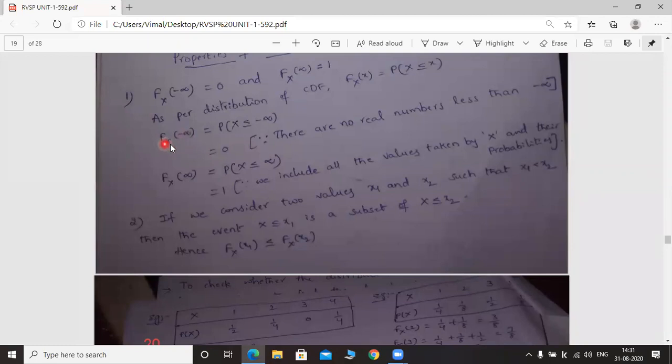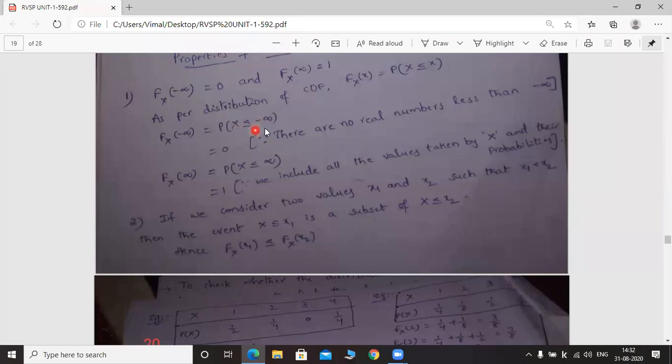Once again I am explaining: capital Fx of minus infinity can be written as probability of capital X less than or equal to minus infinity. Here we have to consider two cases: capital X less than minus infinity, and capital X equal to minus infinity. Capital X less than minus infinity means there are no real numbers less than minus infinity, so neglect that case; that can be treated as 0.